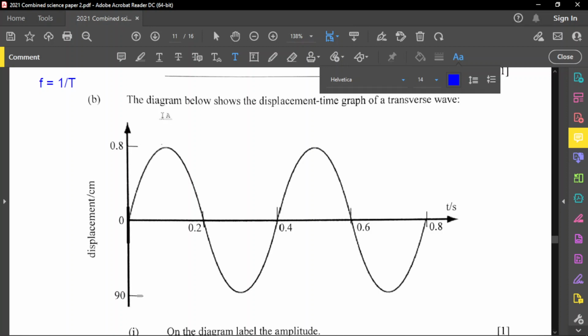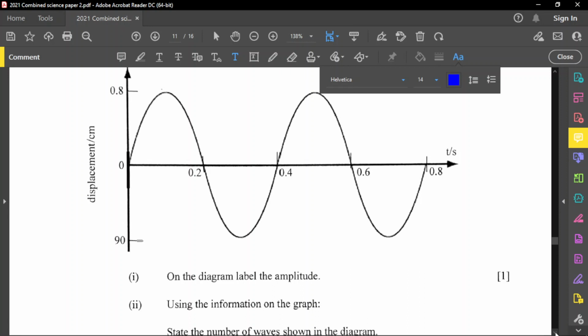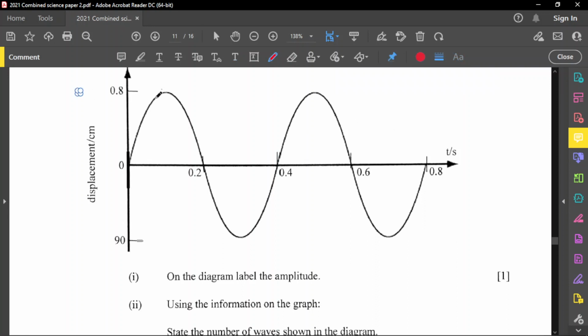Now, note for this part and part B, the diagram below shows the displacement time graph for a transverse wave. We notice a transverse wave because the vibration of the particles of the wave is perpendicular to the direction of the wave. The direction is the middle point right here, showing the arrow going forward. On the diagram, we're going to label the amplitude. So what we're going to do is draw a line here, and the amplitude is the height from the rest position.